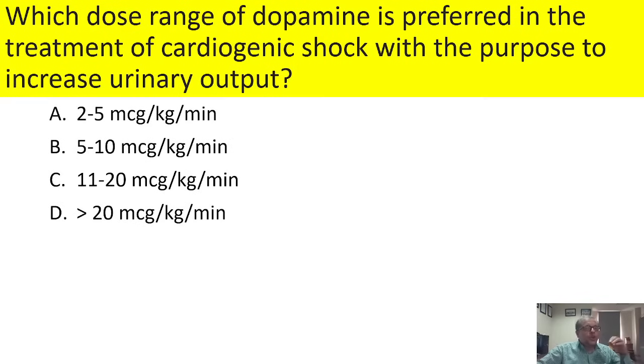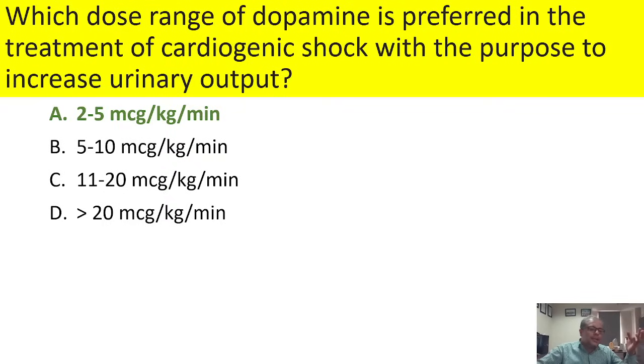And in the cardiogenic shock, we require an increased urinary output, so that the load on the heart reduces, and this is achieved when the dopamine acts selectively on the renal and mesenteric blood vessels, and that is achieved in a dose range of 2 to 5 microgram per kg per minute. So the answer is A. If you further increase the dose, the dopamine will act on beta 1 receptor.